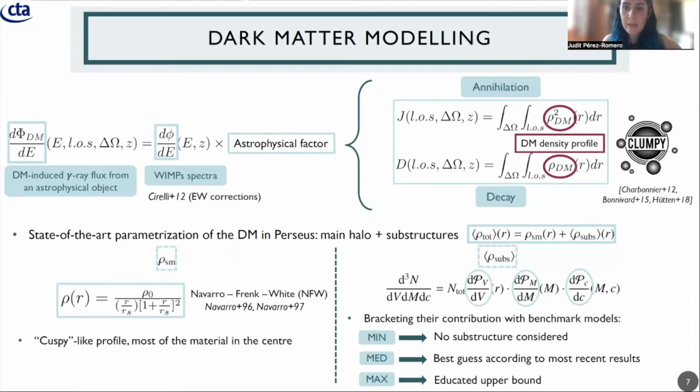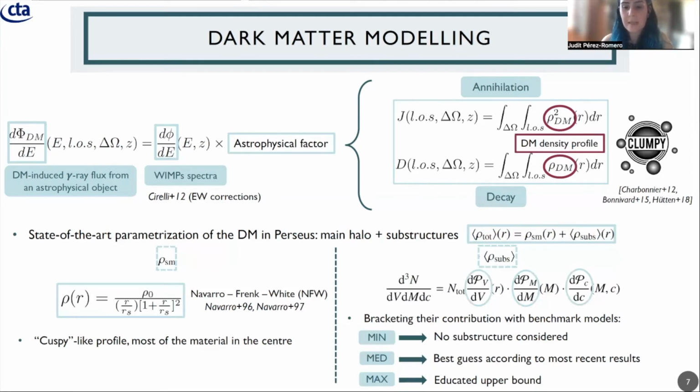So having this in mind, we want to bracket all the uncertainties regarding this modeling of the substructures that we expect in Perseus by establishing 3 different benchmark models. So we have the first case, which will be the minimal model, where we do not consider any kind of substructure.